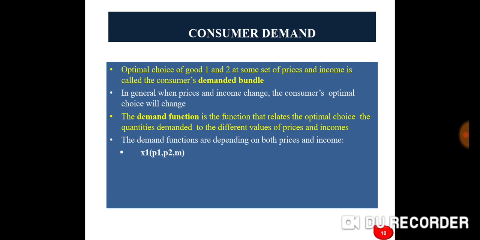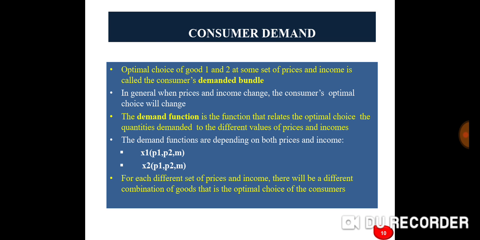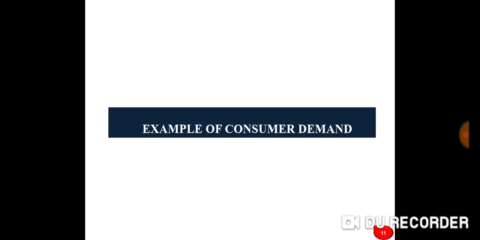X1(P1, P2, M), X2(P1, P2, M). For each different set of prices and income, there will be a different combination of goods. That is the optimal choice of consumers. Different preferences will lead to different demand functions.